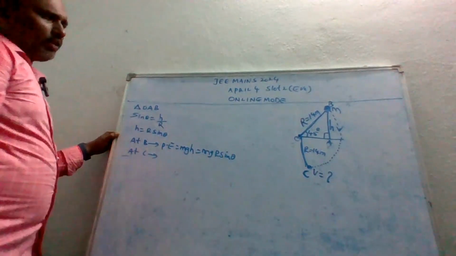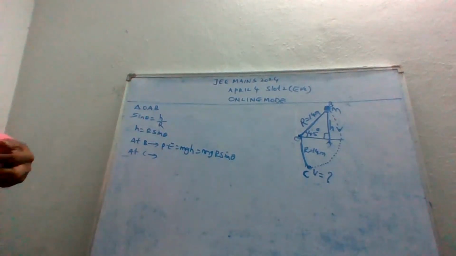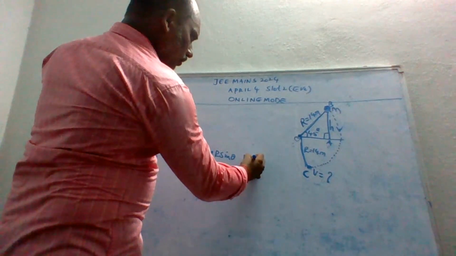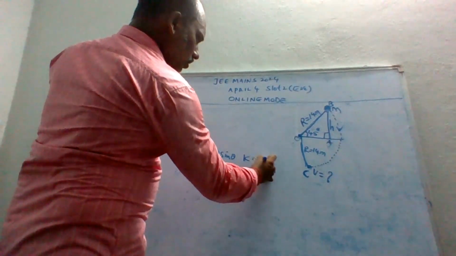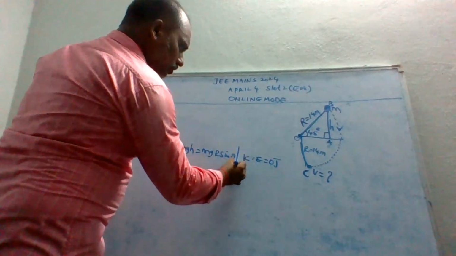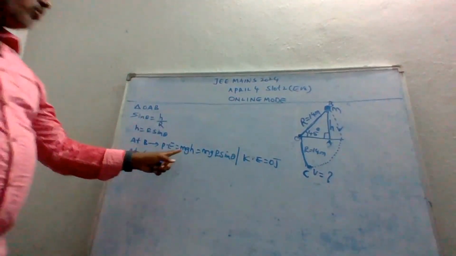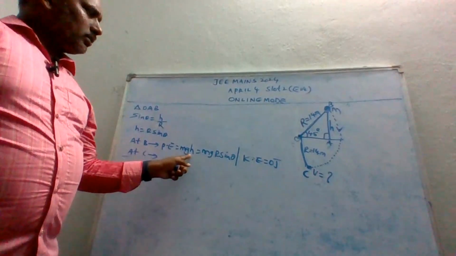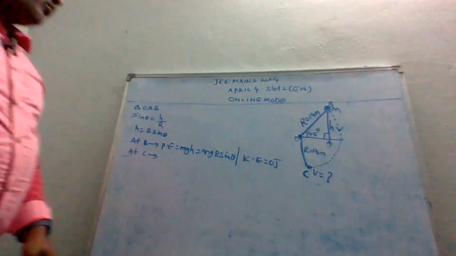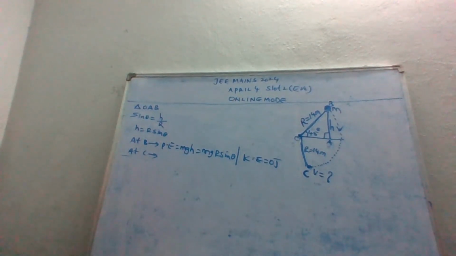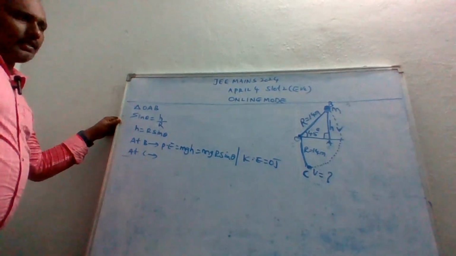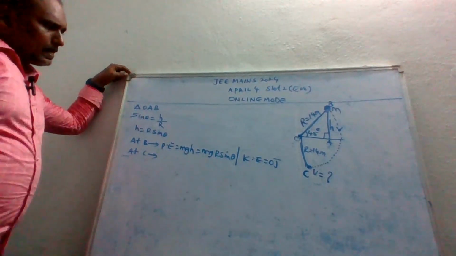At C I want to calculate the energy difference. So what is the K in this context? K becomes what, guys? 0 joules. P equal to mgh, that is equal to mg R sin theta. K equal to 0 joules. You are getting 0 joules. Agree? I hope people agree.